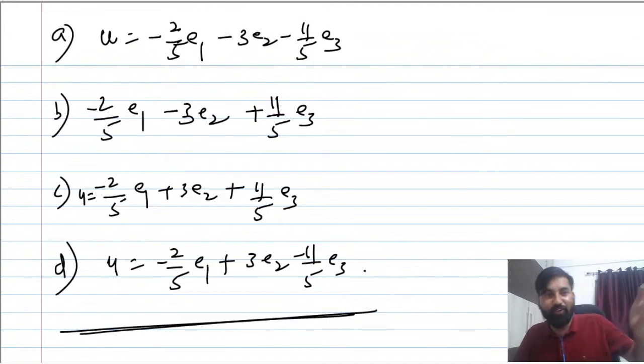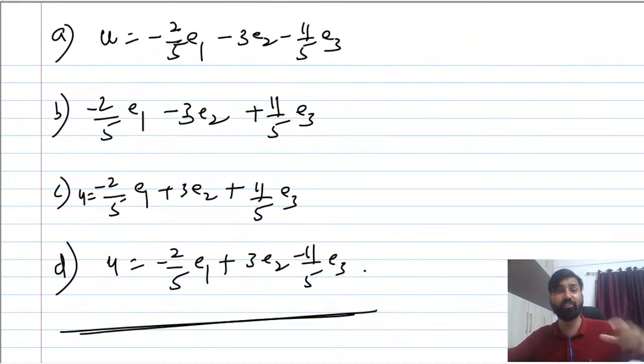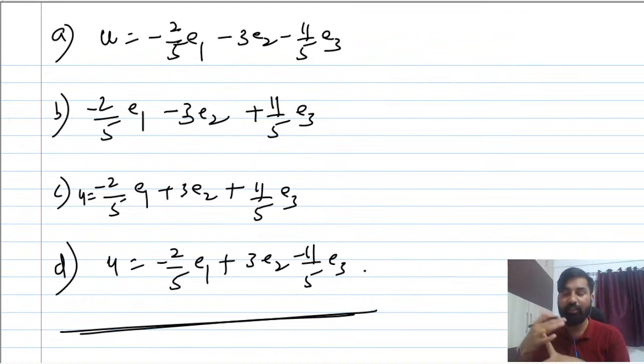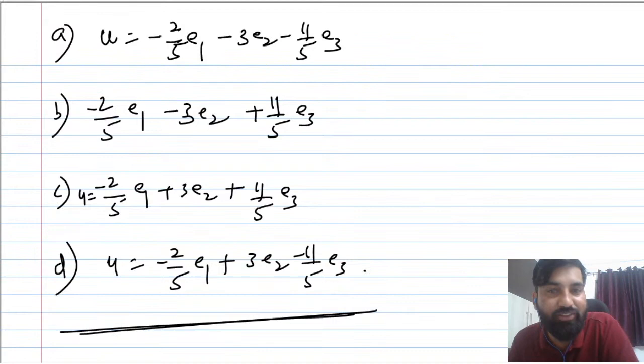So what you have to do, first of all, write in terms of lambda 1 e1 lambda 2 e2 whatever, right? Then write augmented matrix, okay? I believe this is fine for everyone, okay? And then apply elimination and then back substitution, because you have to see if the solution exists, right? If solution exists, what kind of solution will be there here? The solution will be what? Unique solution, okay? Because you can see lambda 1 lambda 2 lambda 3 has some values, means that vector u can be written as a linear combination of given vector, okay?